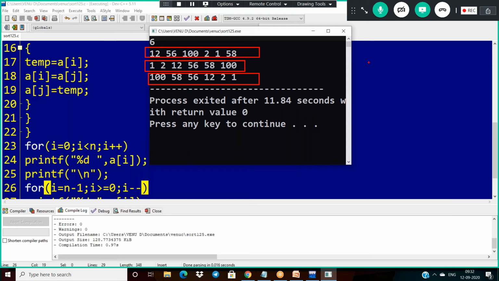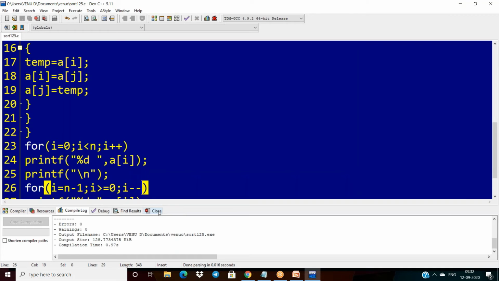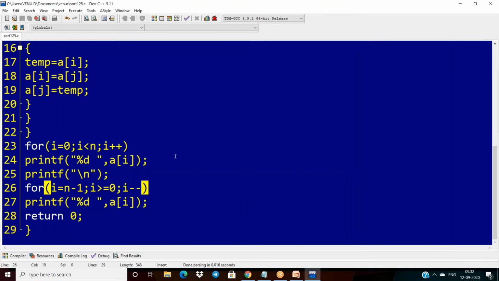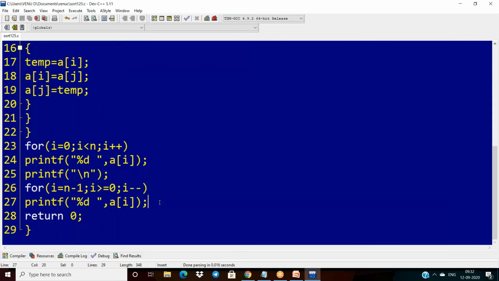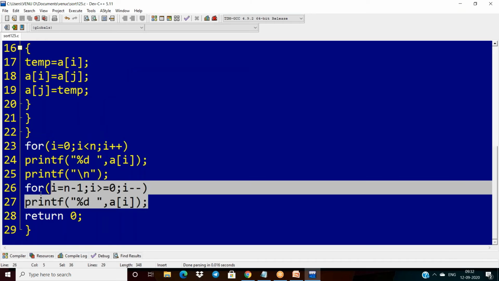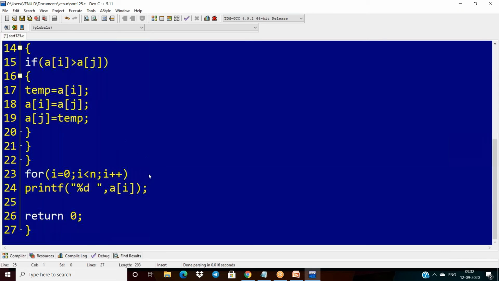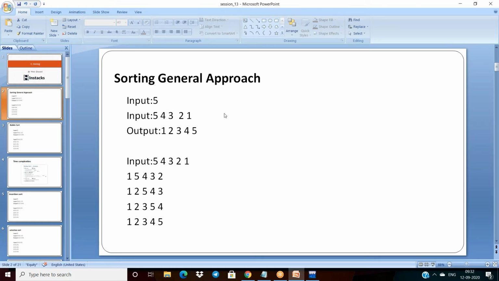Okay. So now this is the concept related to the general approach. We are implementing both sorting, ascending order and descending order. I don't want this, but I want to ask one question for you. Now in this scenario, I want to find out the minimum and maximum element from this approach.